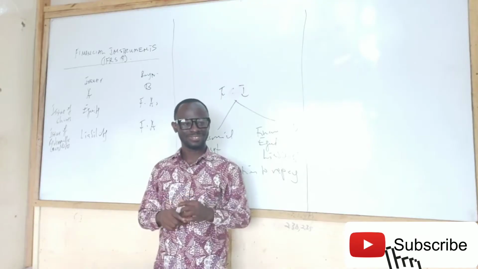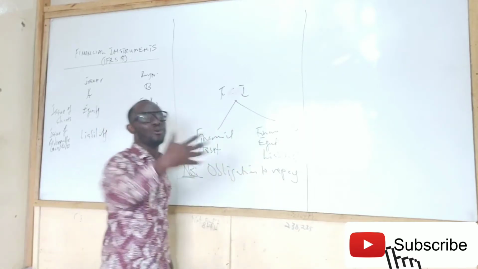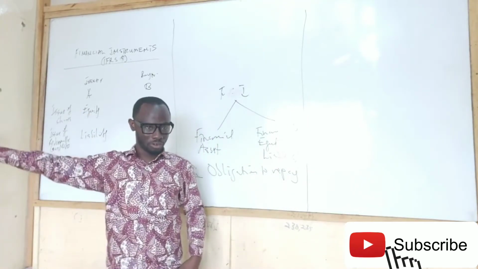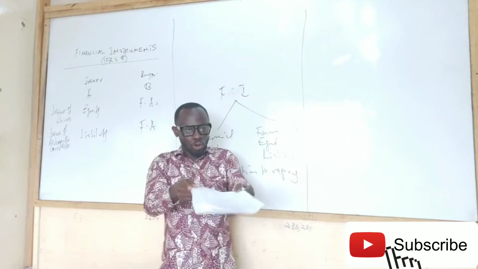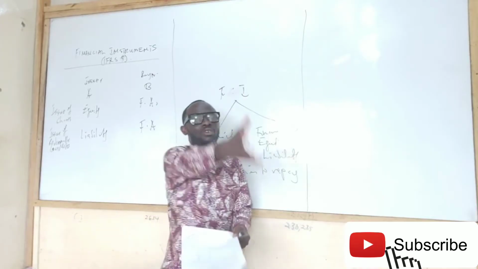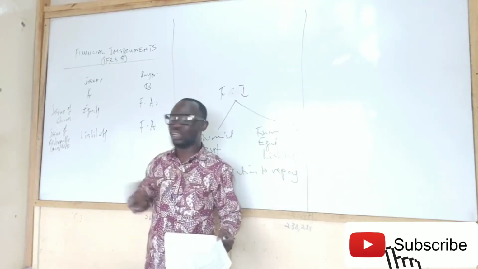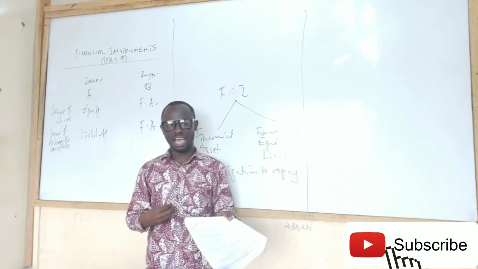Loan notes are still borrowing. So instead of the company going to the bank to borrow, they issue loan notes. So you come and buy the loan notes, which means you become the creditor. Are you getting it? So it's like shares, but this time around, you are a creditor.